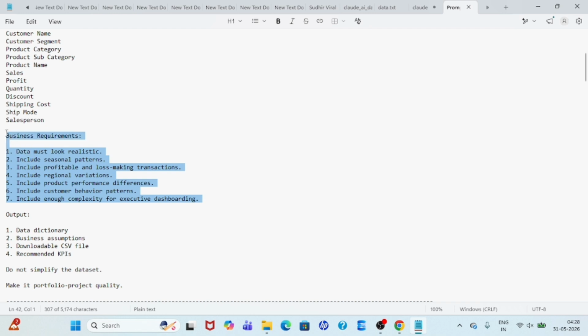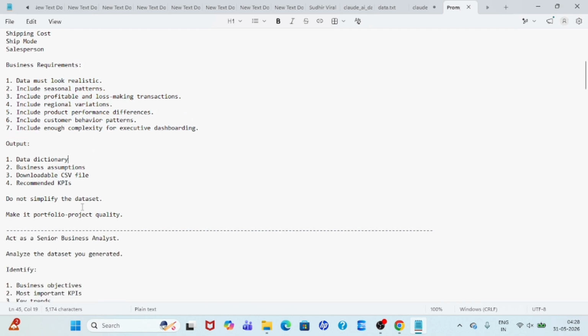I have also written the output: one, data dictionary; two, business assumptions; three, downloadable CSV file; four, recommended KPIs. And do not simplify the dataset, make it portfolio project quality.